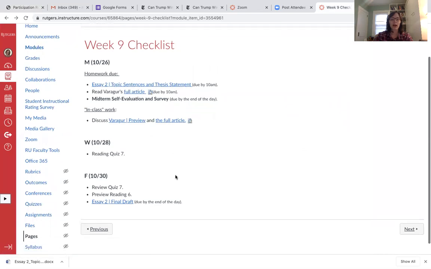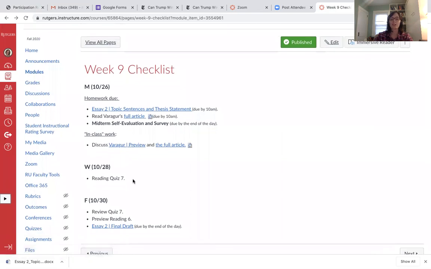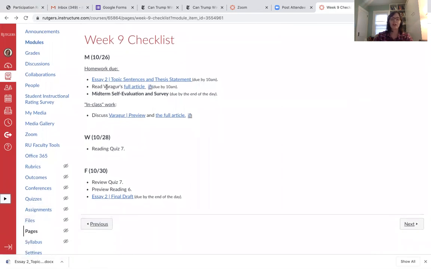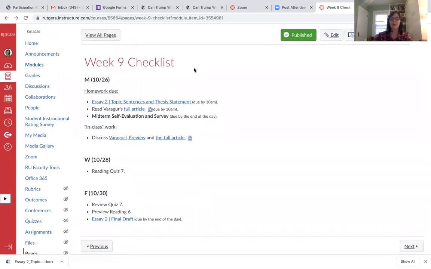Okay, and then Wednesday, our usual pattern, right? So reading quiz 7 on Vargar, and then the final draft of Essay 2 will be due by the end of the day on Friday. Okay, and then we'll be well on our way toward Essay 3.